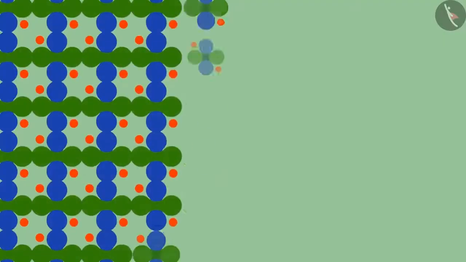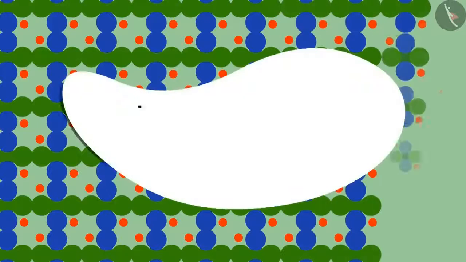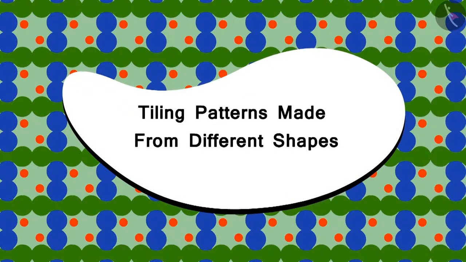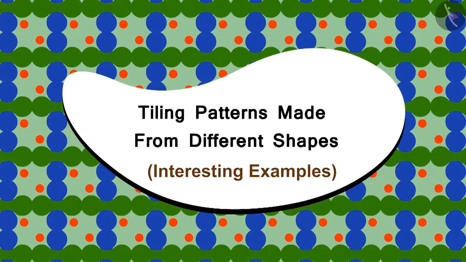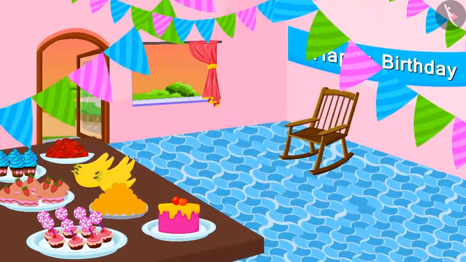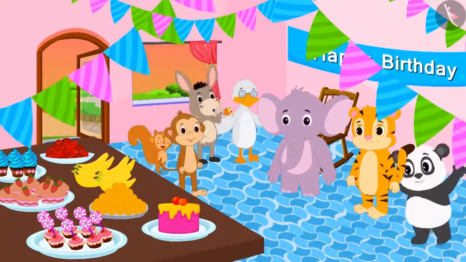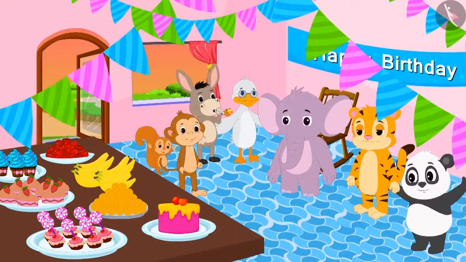Children, in the previous lesson, we learnt about tiling patterns made from different shapes. In this lesson, we will learn more about this through interesting examples. Sher Khan, Chanda and Babban have come to Appu's birthday party.